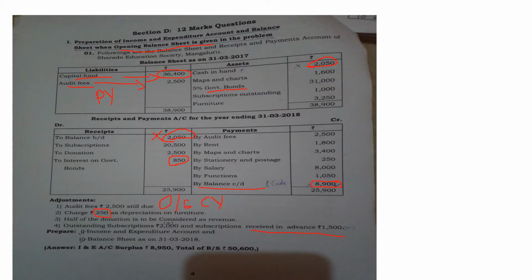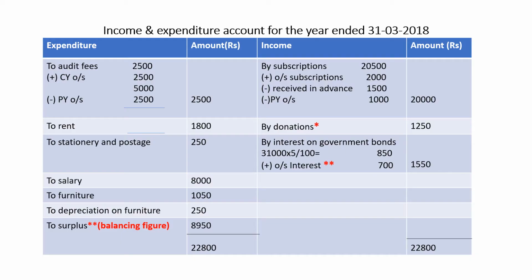Now you are asked to prepare the income and expenditure account and balance sheet as on 31/3/2018. Now let's start with the solution for the first question. Look at the format. Income and expenditure account for the year ended 31st March 2018, which is the current year. Now expenditure is on the debit side, and incomes are on the credit side. Make sure you write DR and CR here. Now expenditure amount in rupees, income amount in rupees.